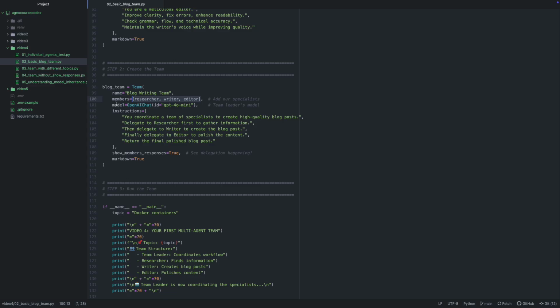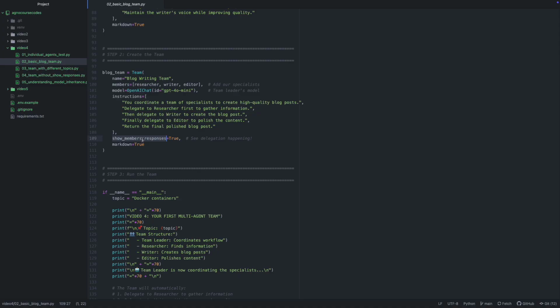Then we have defined the model. This is the team leader's model. Here's something cool. Agents without their own model will inherit this one. We'll explore model inheritance deeply later in this video. Now we have given the instructions. You coordinate a team of specialists to create high quality blog posts. Delegate to researcher first to gather information, then delegate to writer, then finally delegate to editor. Return the final polished blog post. So here the team leader, not the individual, is describing the workflow: first it will go to the researcher, then the writer, and then the editor.